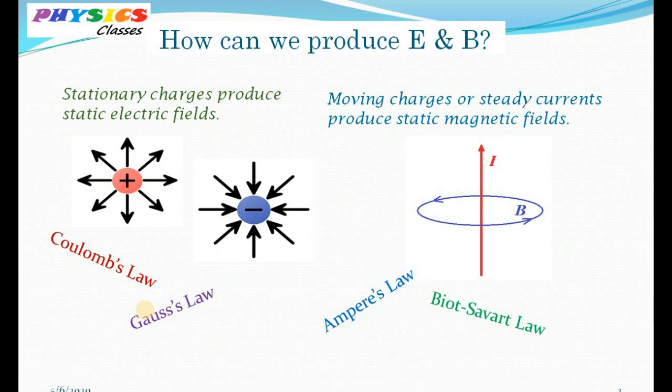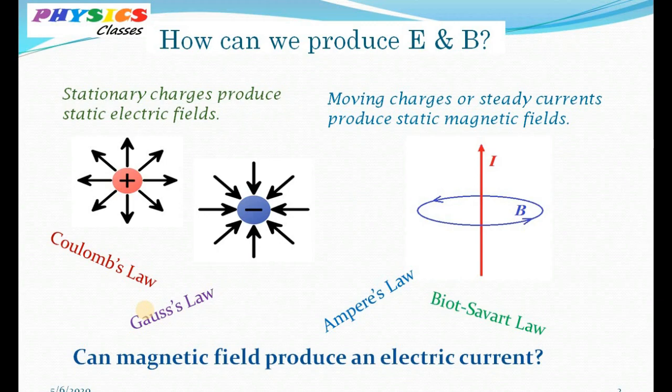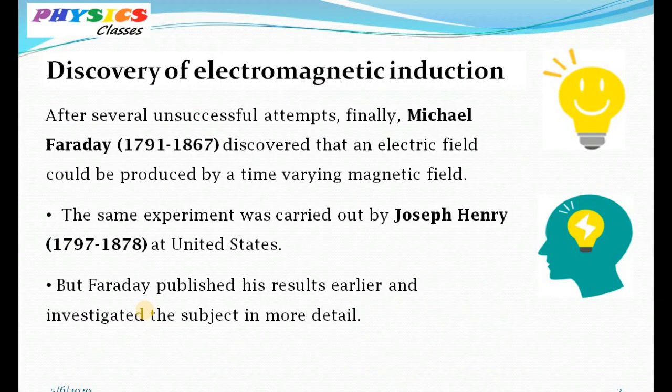And this led to many curious minds at that time trying to figure out whether it is possible to produce current from a magnetic field. So after several unsuccessful attempts by a number of scientists, finally Michael Faraday observed a very unusual phenomenon in his lab. He noticed that current can be generated in a coil when the magnetic field through the coil changes with time. The same experiment was carried out by Joseph Henry in the United States.